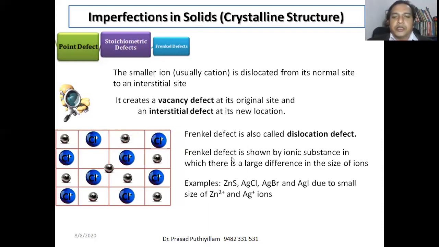So Frenkel defect is shown by ionic substances in which there is a large difference in the size of the ions. Here is an interesting example, AgBr, silver bromide. It shows both Frenkel defect as well as Schottky defect.